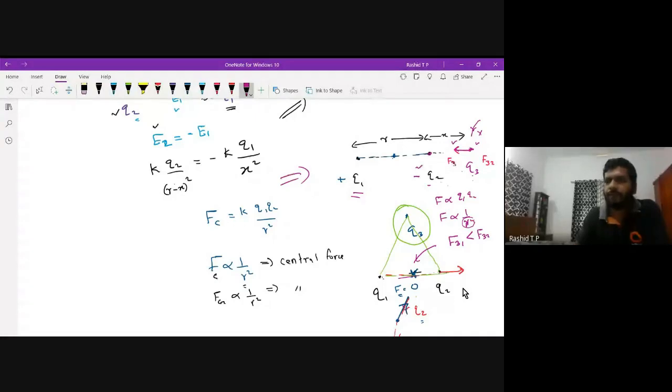And the force on charge 3 by 1 will be in this direction. This is F31.